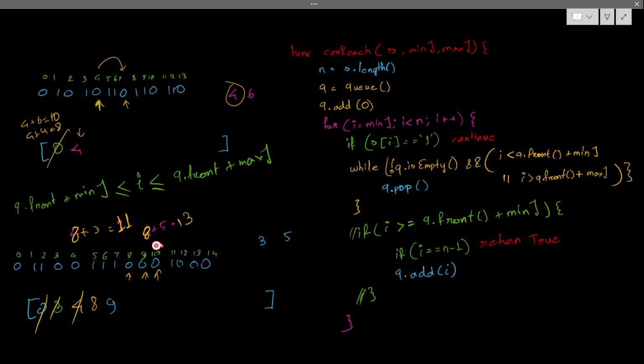Discarding that 8 because the current index is not reachable from it. It's fine. But in my future, some of the indexes could be reachable from this 8. Correct? So that is the thing I am saying. If it is not reachable from the top of the queue, what is present at the front of the queue, I shouldn't add that thing into the queue. I shouldn't discard it from the queue, because in the future it is entirely possible that something is reachable from it.